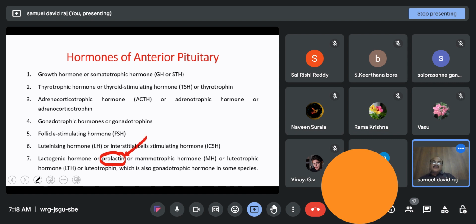So it is responsible for synthesis and secretion of milk, hence it is given different names. It is also called mammotrophic hormone because it stimulates the mammary glands to secrete or initiate milk. Next, it is also called luteotrophic hormone as it stimulates the luteal cells. In short, we call it luteotrophin. And in some species, this is also considered a gonadotrophic hormone.